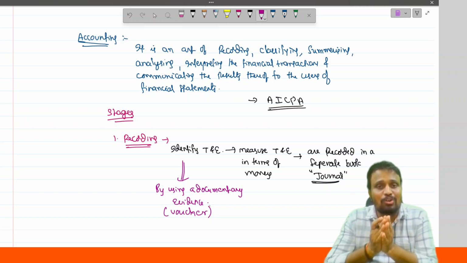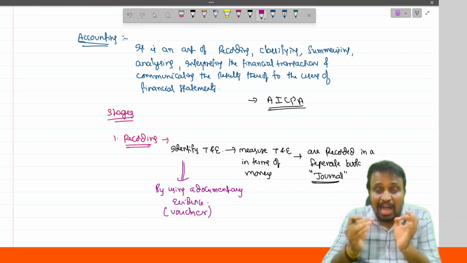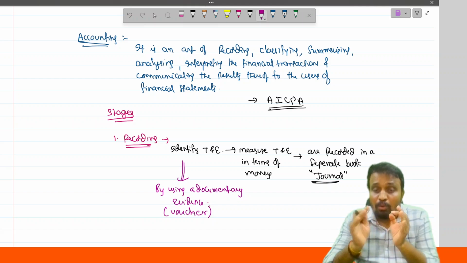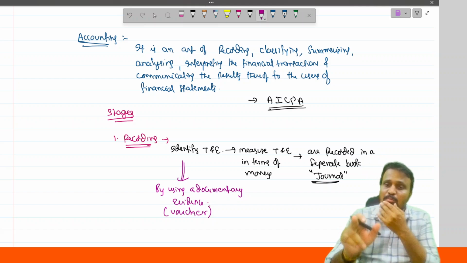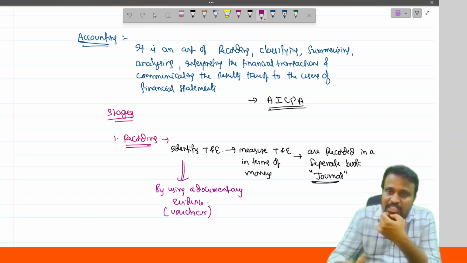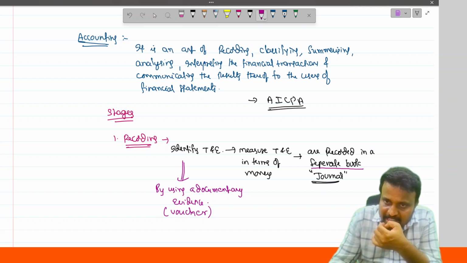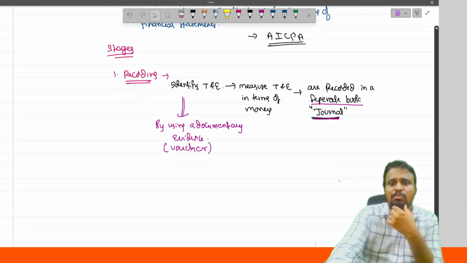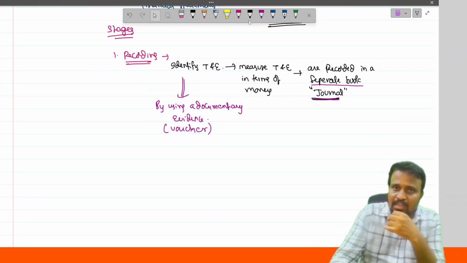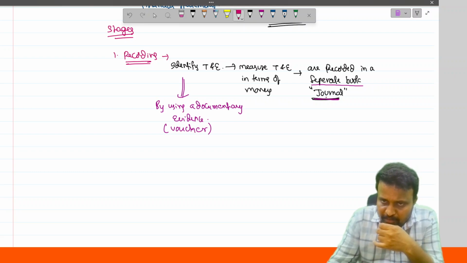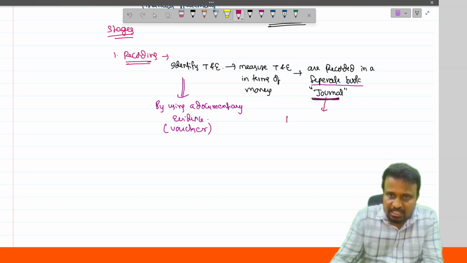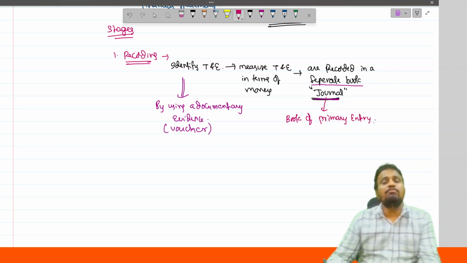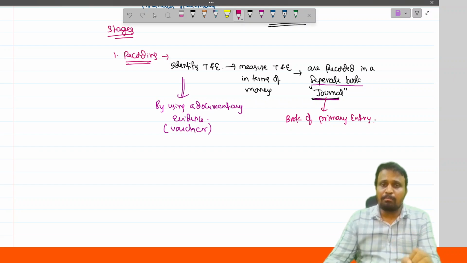That identified transaction is required to be measured in terms of money or money's worth, and those are called monetary transactions. As per the money measurement concept, only monetary transactions are recorded in the books of account. That measured transaction is recorded in a separate book called the Journal. The identified transactions are first recorded in the journal, that's why we call it the book of primary entry.